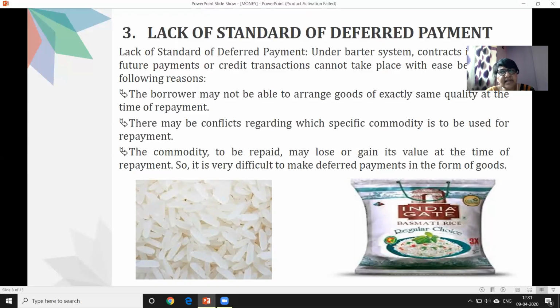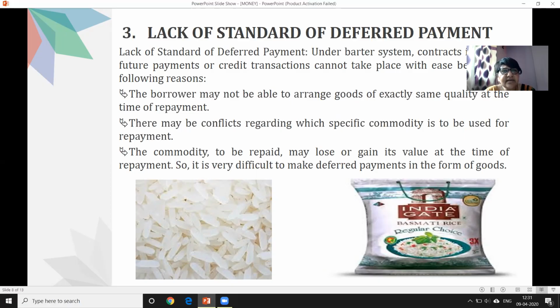After 2 years, when he is repaying the rice, it can be a case that the quality of the rice might not be the same as whichever he borrowed 2 years back, or the same quality of goods which he wants to exchange might have a much higher cost compared to 2 years back.